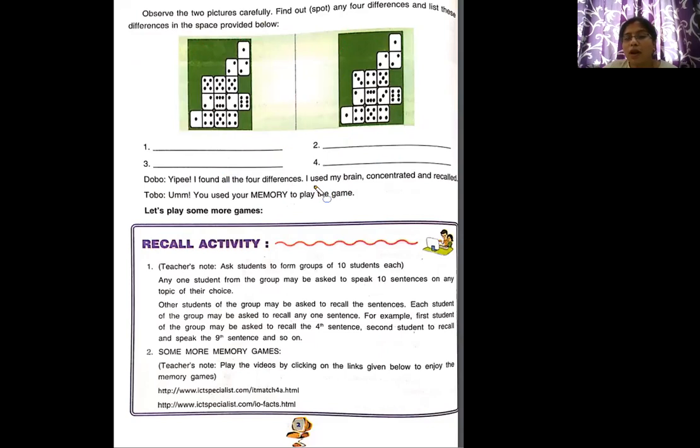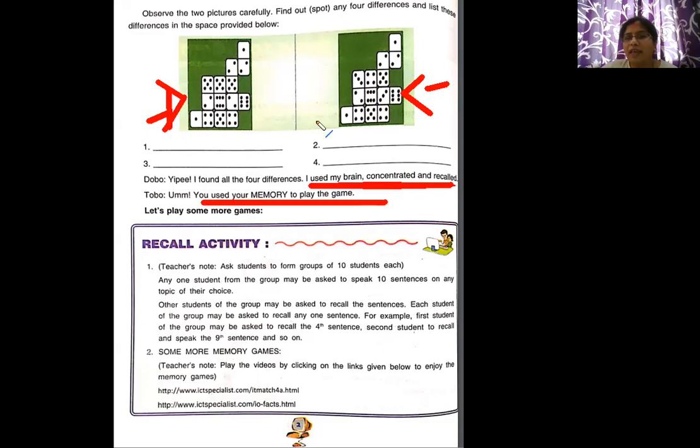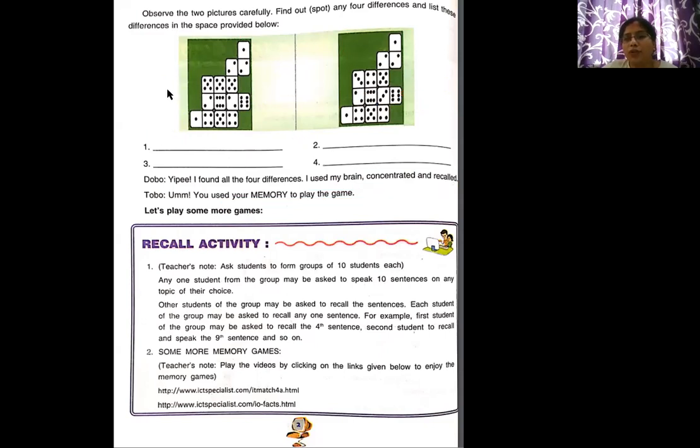And what will you use for this? You will use your brain, correct? You will use your brain, and with full concentration, you will be able to see this. You will put full concentration to watch these two images, correct? Tobo says, you should use your memory to play the game. You should be able to see it, view it, and then take a decision on that. So I would want you people to do this activity and send it across to me.